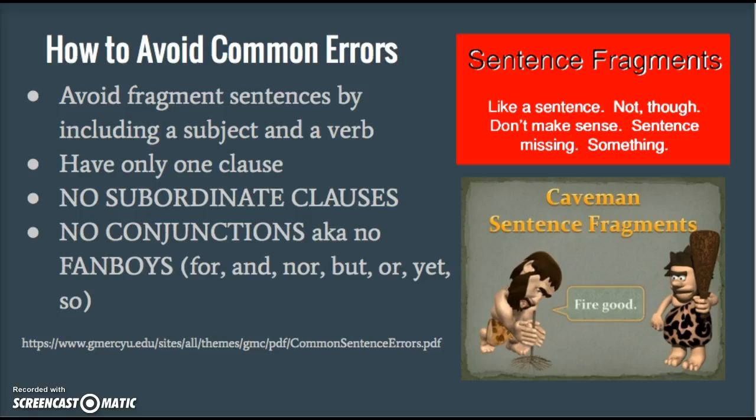How to avoid common errors. Firstly, make sure that the sentence has a subject and has a verb, or else it is a sentence fragment. Next, make sure that there is only one clause and make sure it is independent. So that means no subordinate clauses because they don't express complete thoughts as independent clauses do. Additionally, don't use conjunctions. Examples of conjunctions are for, and, nor, but, yet, or, so. Conjunctions connect two clauses and simple sentences only have one clause. By not using conjunctions, you prevent from having more than one clause.